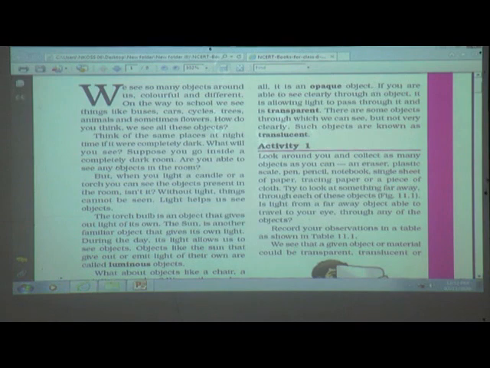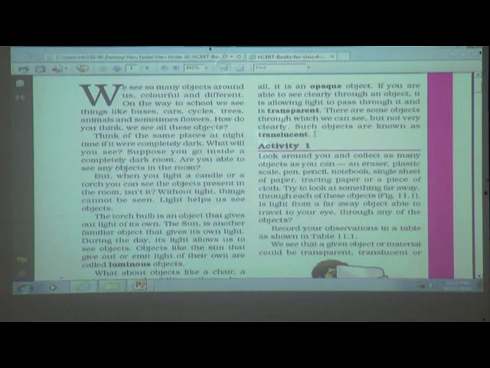Again students, see, if you are able to see clearly through an object, it is allowing light to pass through it and is transparent. Students, what is an example of a transparent object? Yes, glass. Very good. There are some objects through which we can see but not very clearly. Such objects are known as translucent objects.